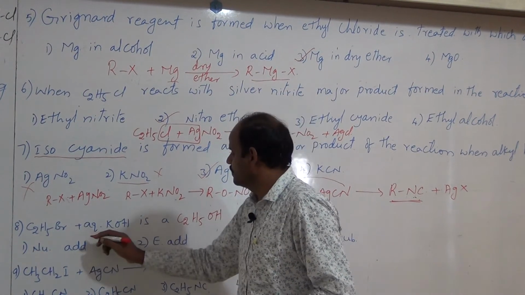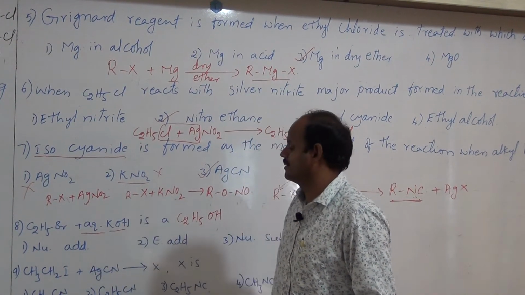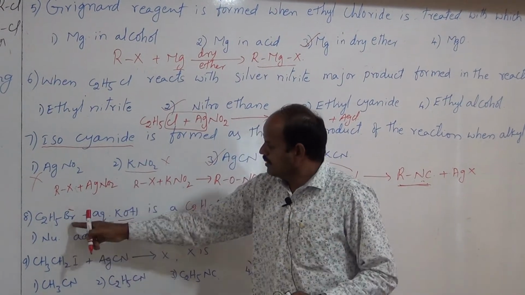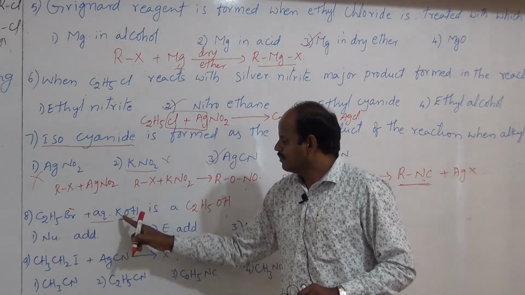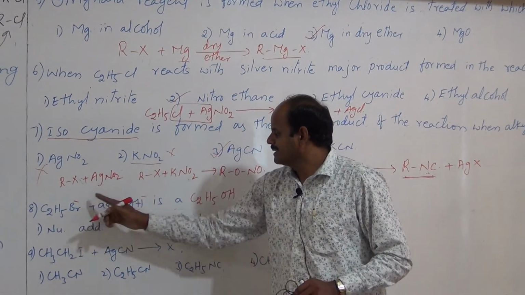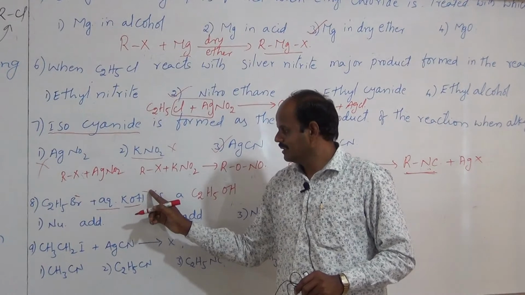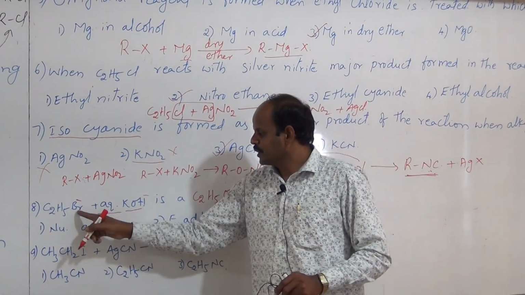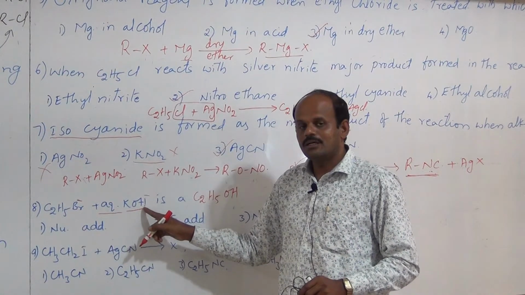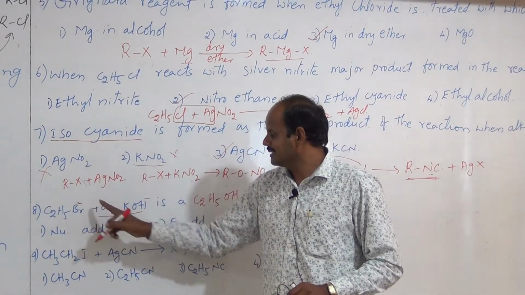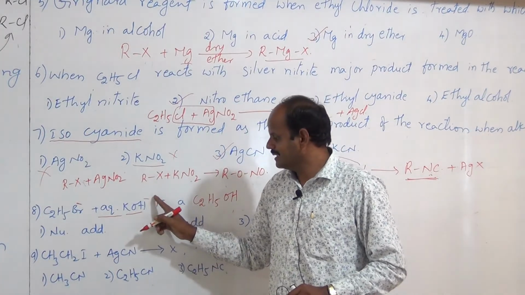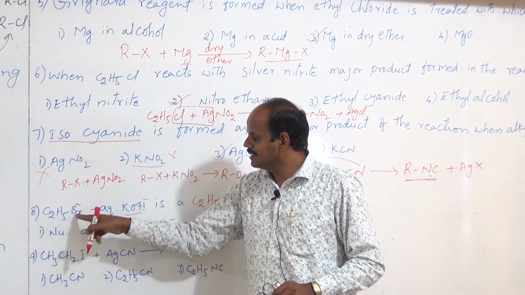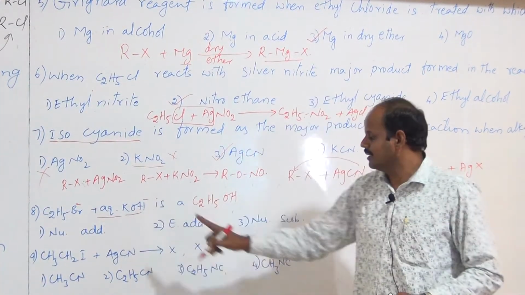C2H5OH, because here aqueous potassium hydroxide is used. When this ethyl bromide reacts with aqueous potassium hydroxide, Br minus is replaced by OH minus. Hence we get C2H5OH, ethyl alcohol. Here one nucleophile is substituted by another nucleophile, that is, Br minus is replaced by OH minus. Hence which reaction is this? Nucleophilic substitution reaction, because this nucleophile is replaced by another nucleophile.